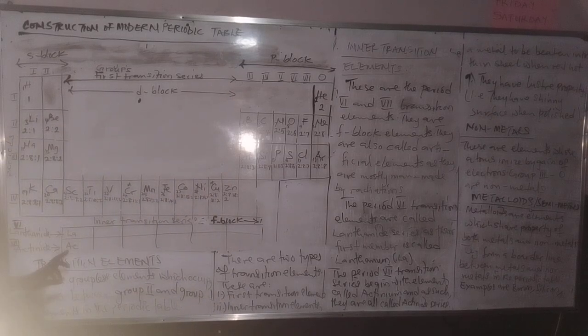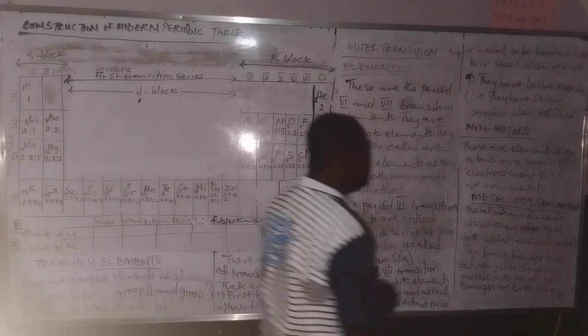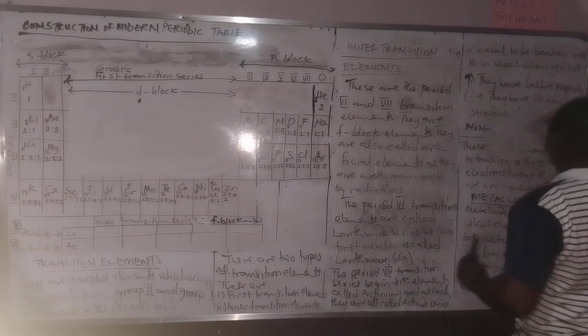So that is Ac. The first member of this is actinium. So every other member here is called what? Actinide series. Now let's move quickly to the first transition series.